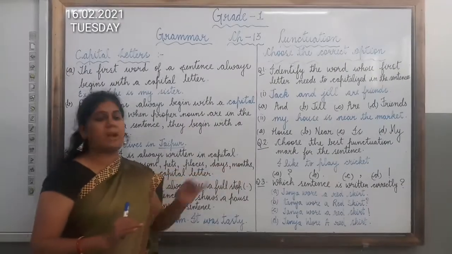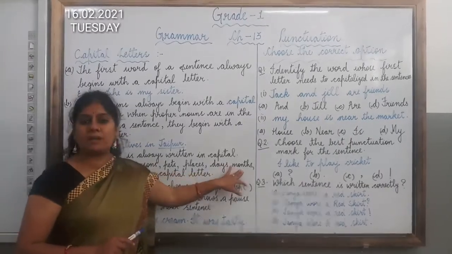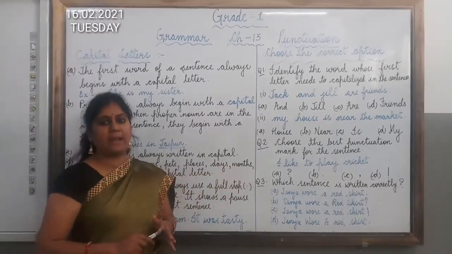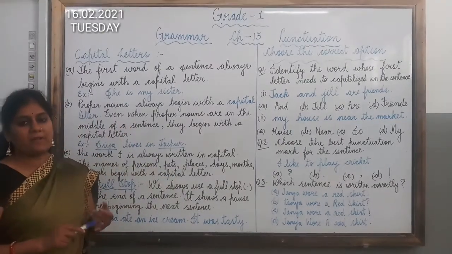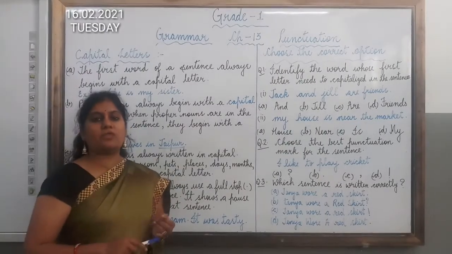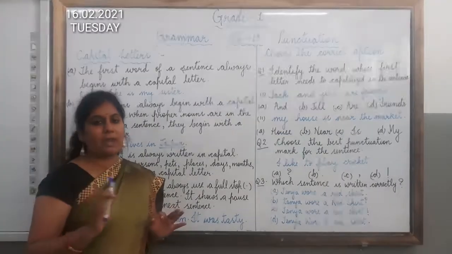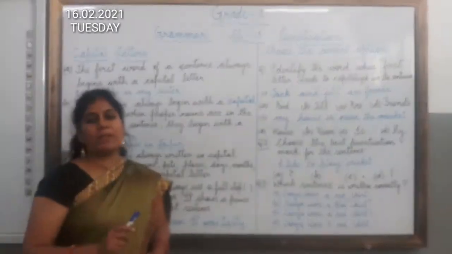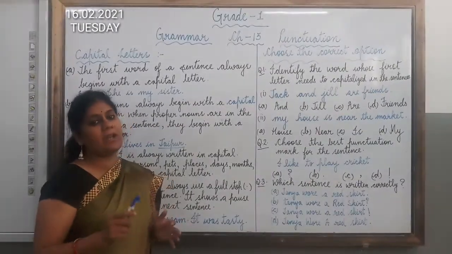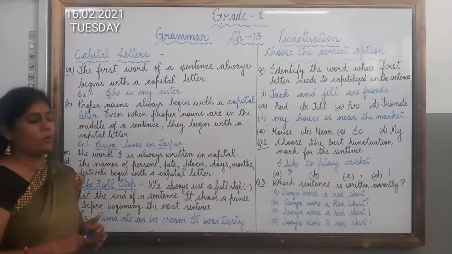Same in the case of months of the year also. The first letter of every month should be written in capital letter. You all know there are 12 months in the year. January, February, March, April, May, June, July, August, September, October, November and December. There are 12 months in a year and the name of the month should begin with the capital letter even if it is occurring in the middle of the sentence because it is the proper noun.